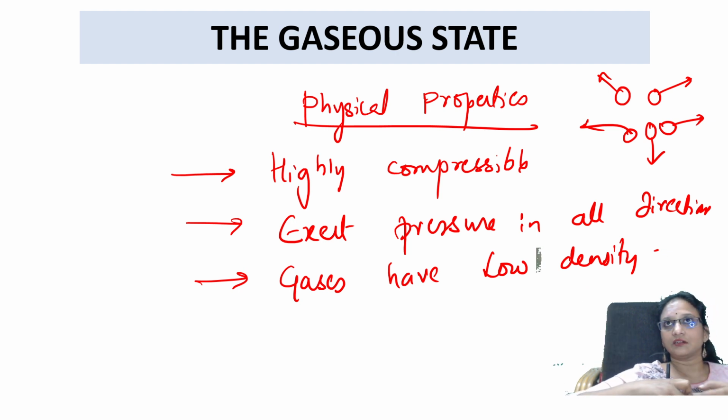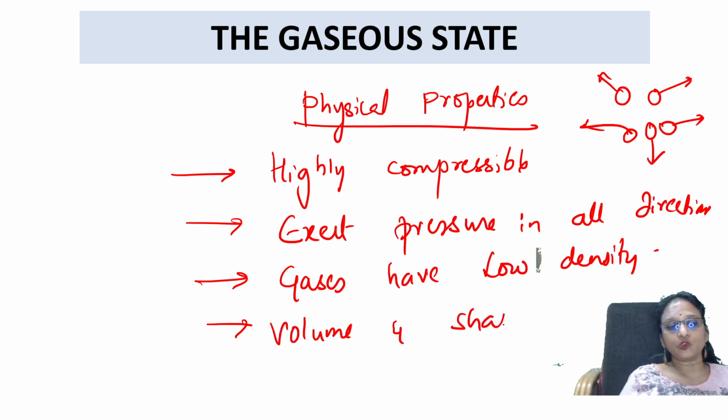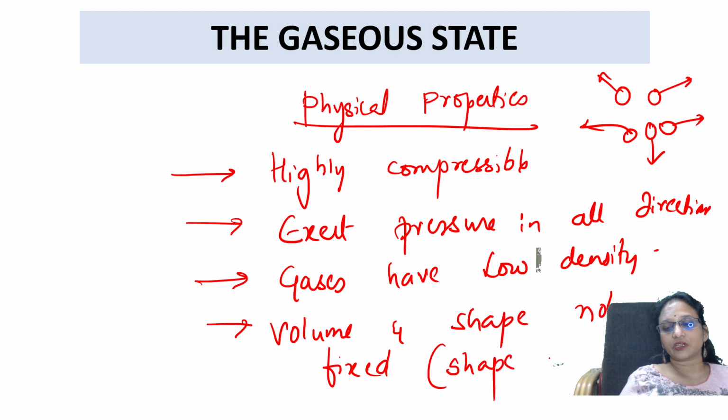If you consider this as a room and you release a gas, the gas particles' attraction is less. The density is equal to mass by volume. Automatically, when they diffuse, there is nothing particular, no mass that stays with that. And for gases, volume and shape are not fixed. Correct? It is not fixed because they take the shape of the container. Okay, done.